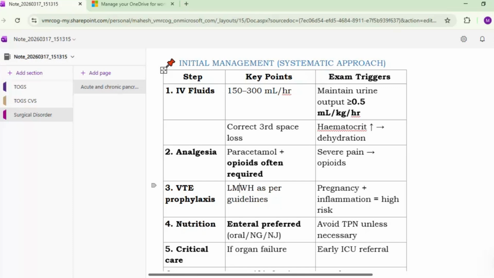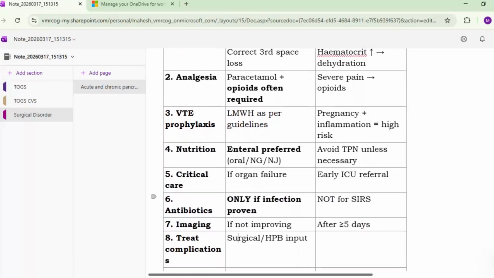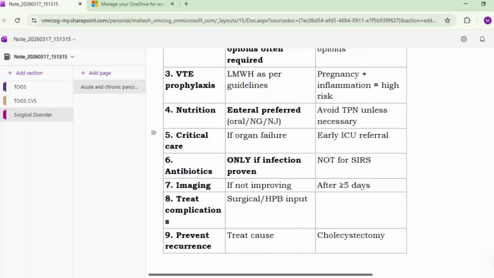VTE prophylaxis is given with the help of LMWH as per the RCOG guideline. Then nutrition: enteral nutrition, oral, nasogastric or nasojejunal tube. As far as possible, avoid TPN; it is not required. Then critical care: if there is organ failure, the patient will require ICU referral. Antibiotics only if there is a proven infection, not for SIRS.